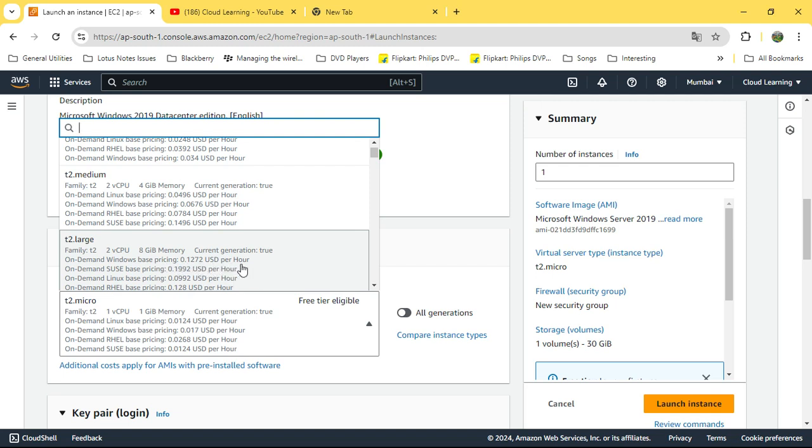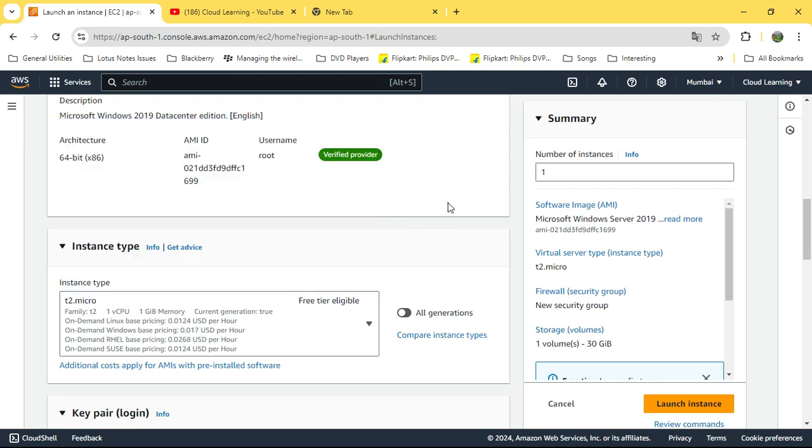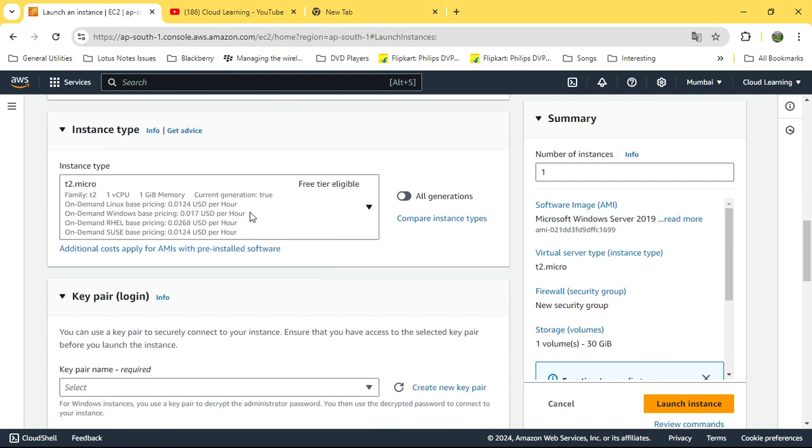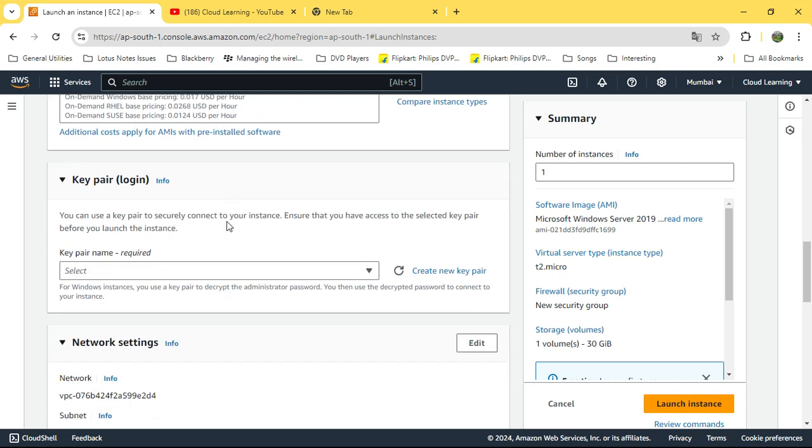0.1272 USD per hour. So you need to understand, you will pay for this. For SUSE Linux, this kind of machine, you are paying $1 for around 5 hours, and here you are getting around 8 hours in $1. The cost of $1 is around 80-90 rupees. So we are going for T2.micro just to ensure that we don't need to pay anything.